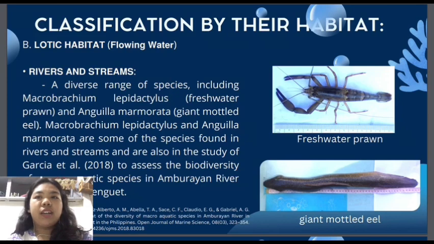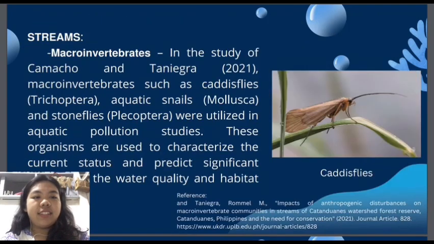So Macrobrachium, Lepidactylus, and Anguilla marmorata are some of the species found in the rivers and streams, and are also in the study of Garcia et al. 2018 to assess the biodiversity of macroaquatic species in the Amburayan River in Kapangan, Benguet. Next is the streams.